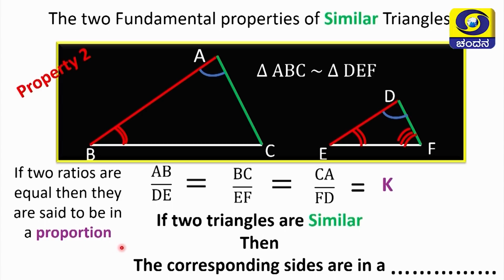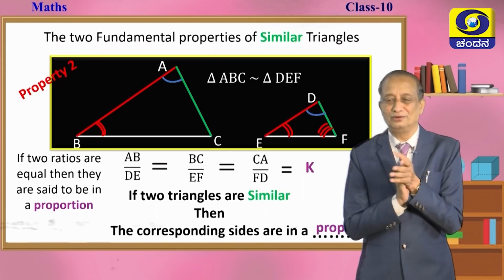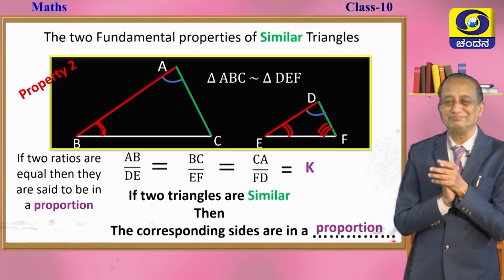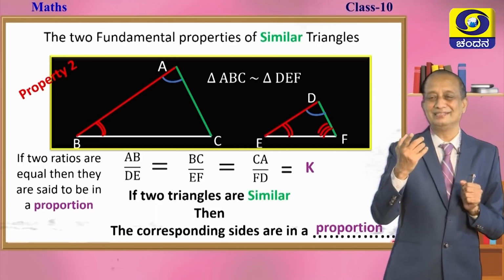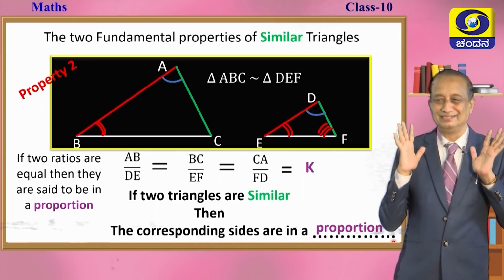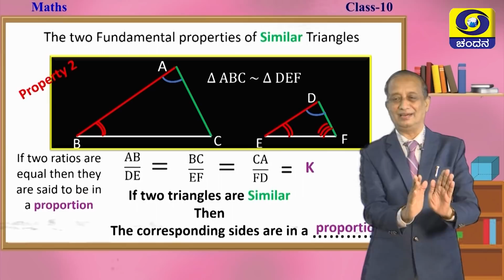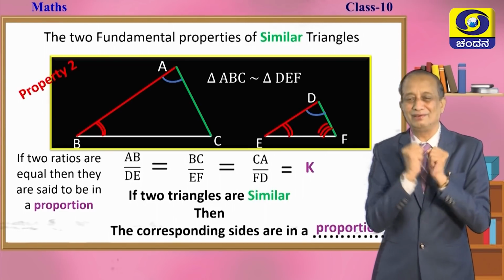So, here 3 ratios are equal. So, we say that the corresponding sides are all in a proportion. What a wonderful property, children. The first property is regarding the angles. So, they will be equiangular. If they are similar, then they will be equiangular.